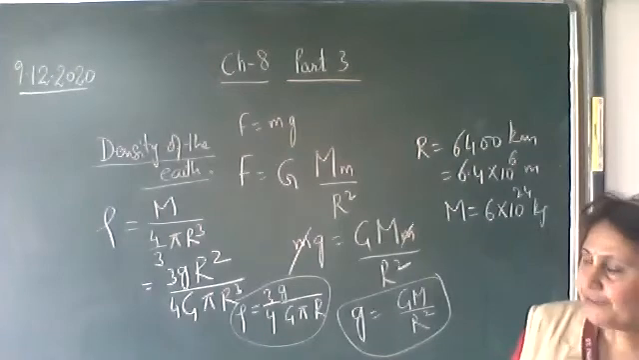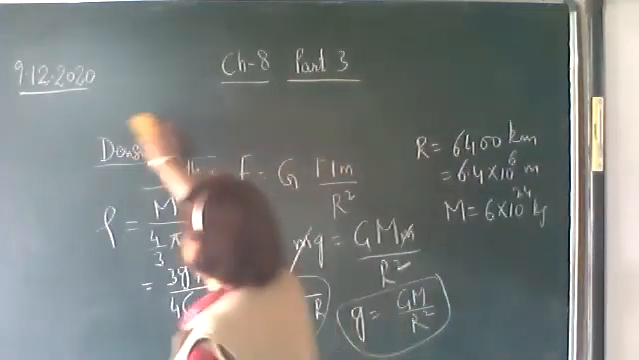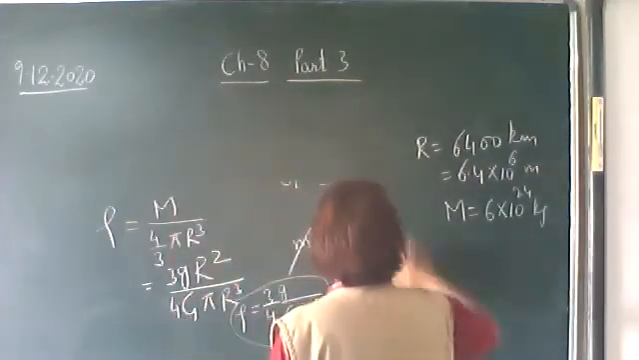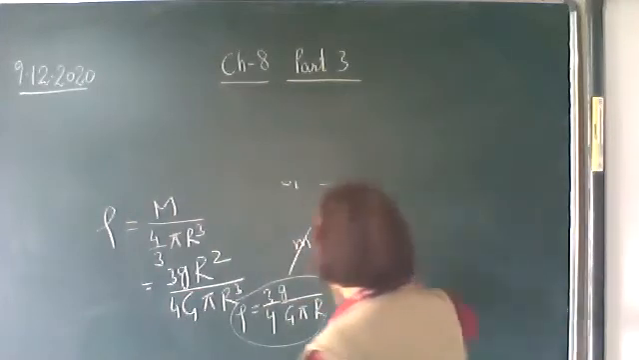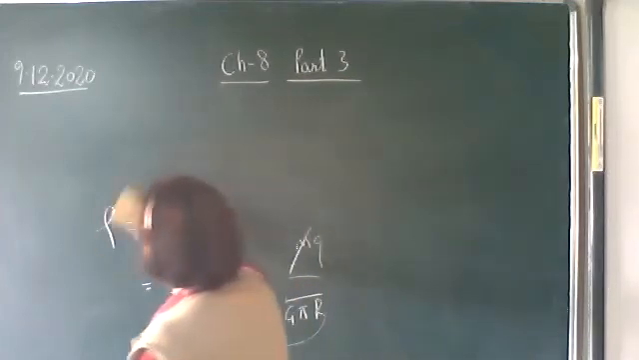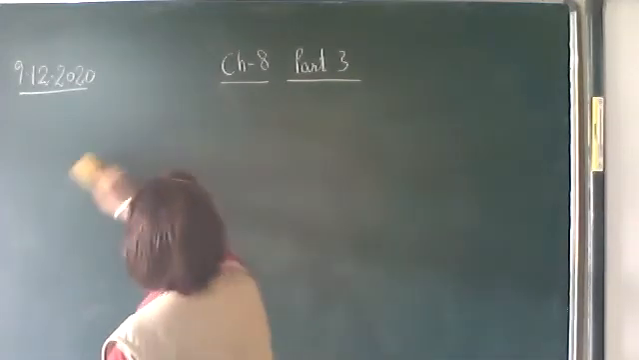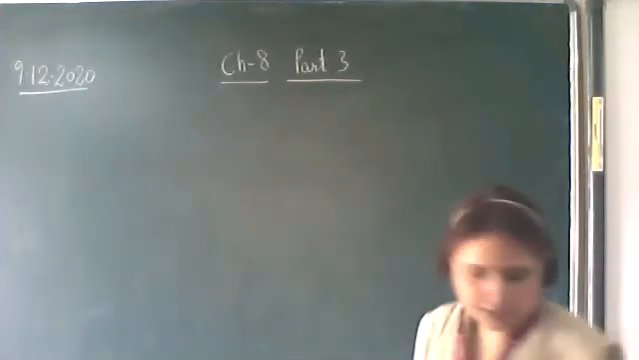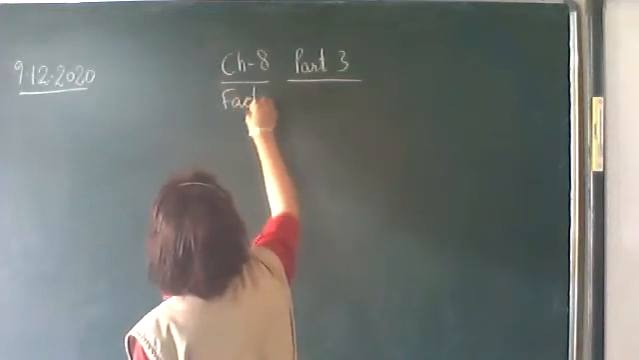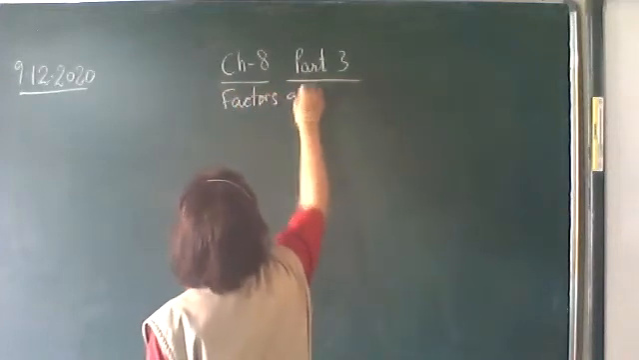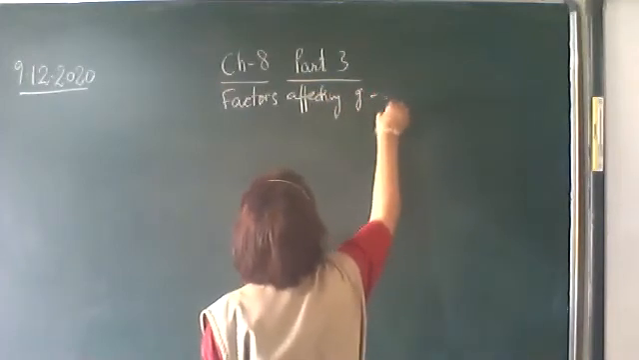Okay, now write down factors affecting acceleration due to gravity, that is small g. Here we will study a few factors, we will study three factors. The first one is altitude. Factors affecting small g.